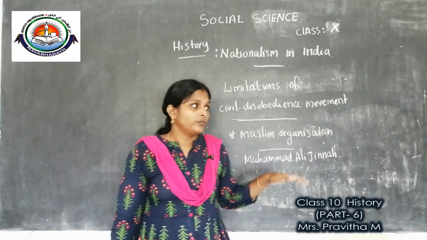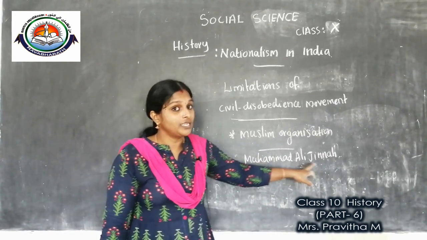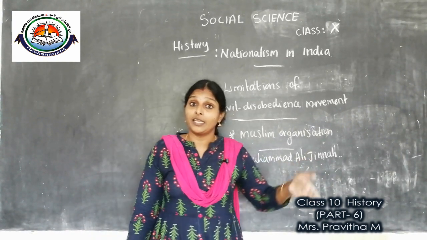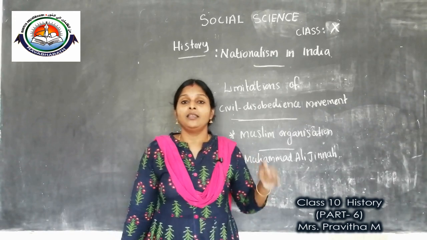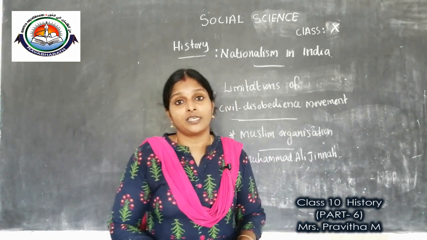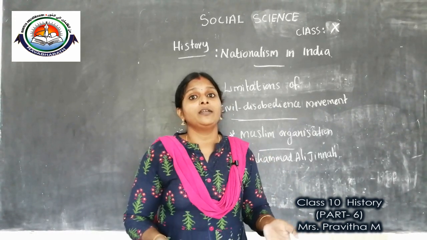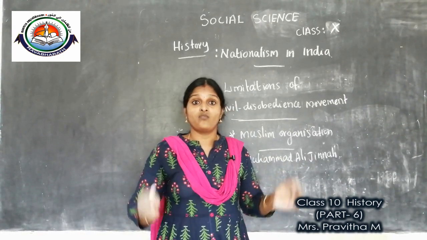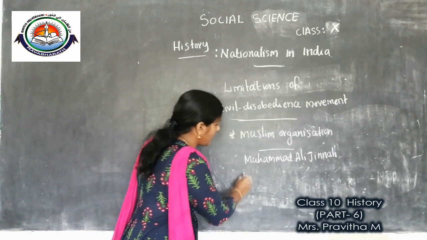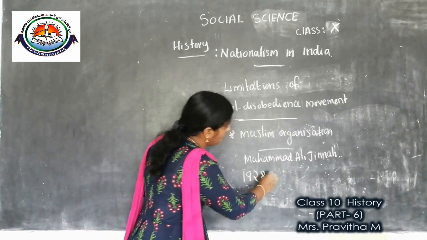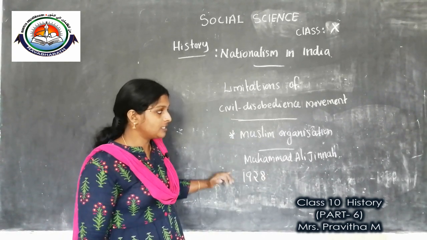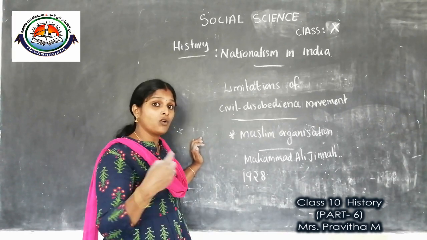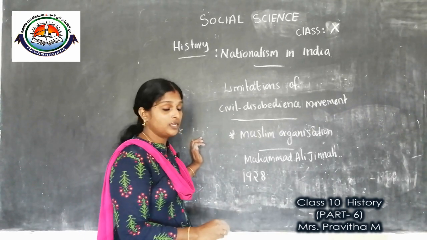An all-party conference was decided in 1928 for discussing this matter.